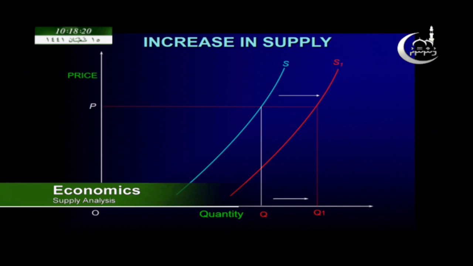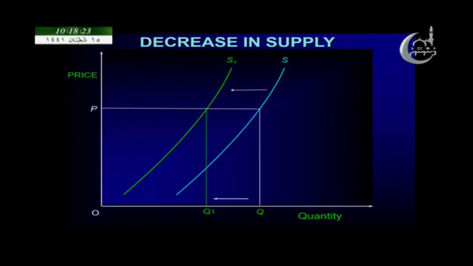And decrease in supply is right opposite of this. Look at this, the supply curve will shift to the left. Here the supply curve shifts from S to S1 even if the price remains the same. What might be the reason why the supply curve shifts to the left? Maybe bad weather, maybe the government removed the subsidy, maybe the government imposed more indirect taxes, or an increase in the cost of production. In these situations supply will decrease and the supply curve will shift to the left. So, these are the differences between increase in supply and decrease in supply.